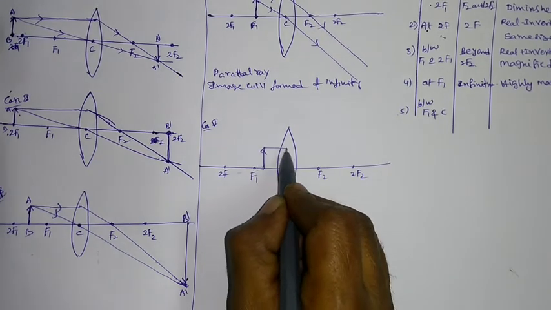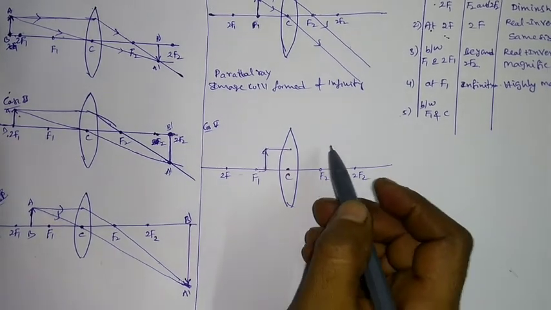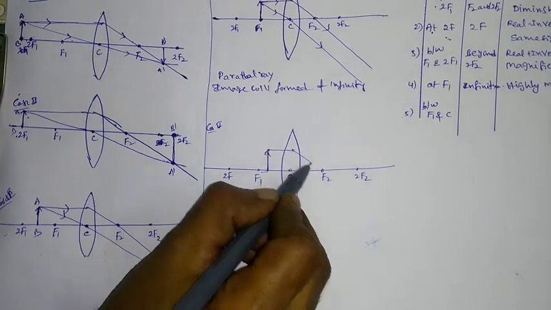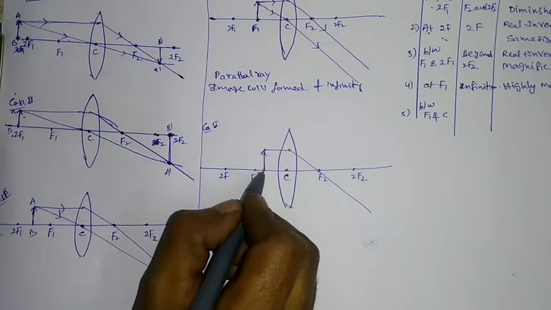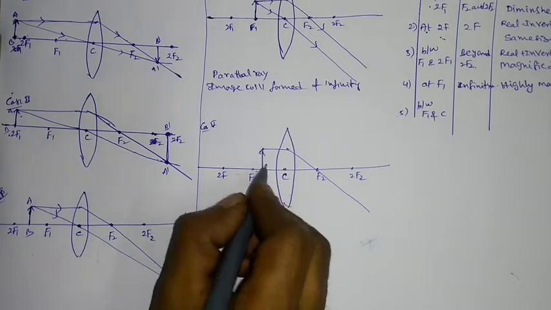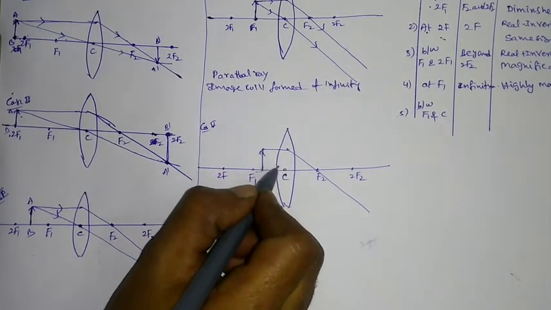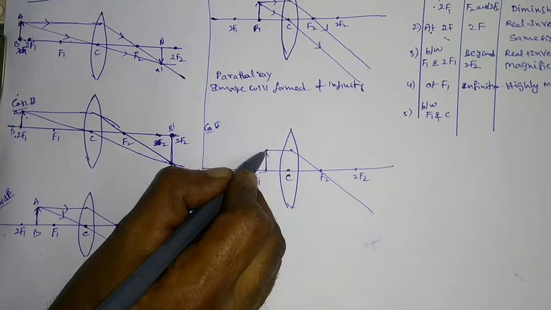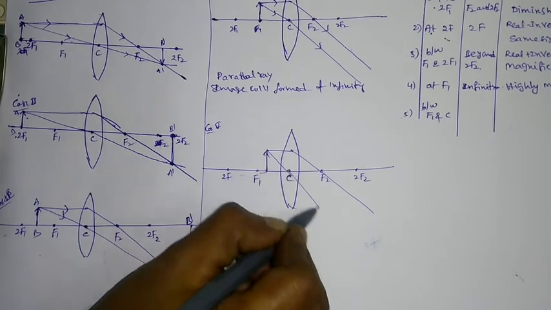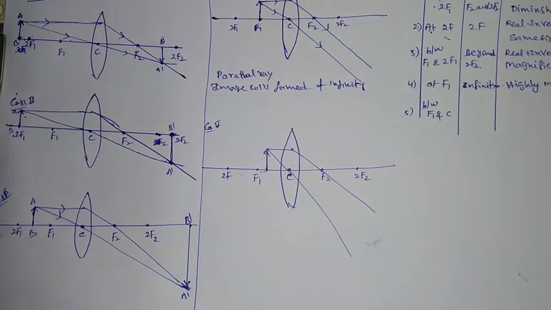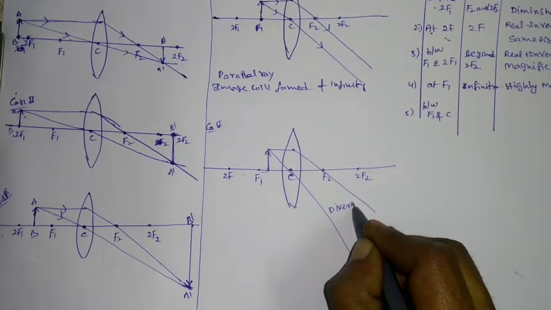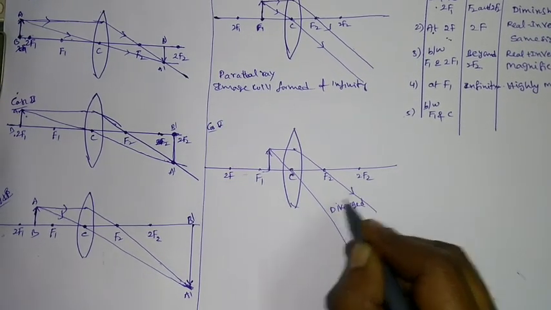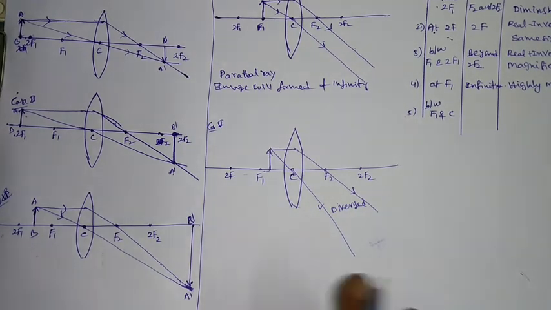One ray which is parallel to the x-axis, as we know, is passing through the focus f2. Another line is passing through the center of curvature. So like this. That means these two are diverged rays which will never meet.